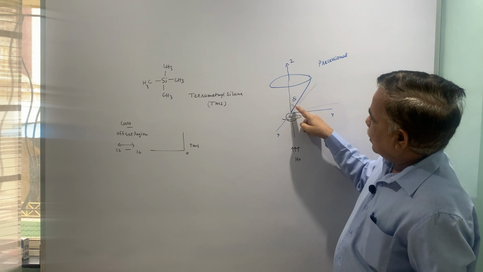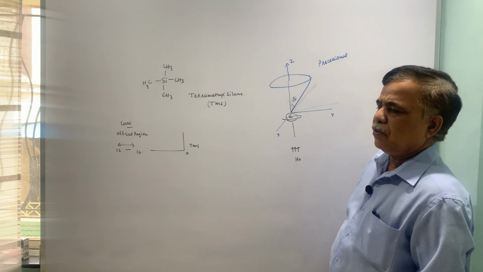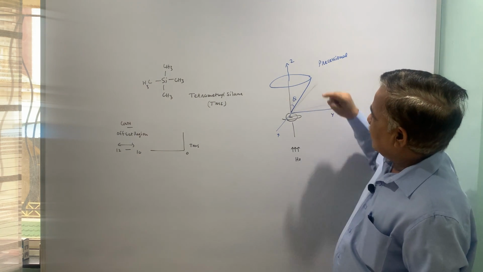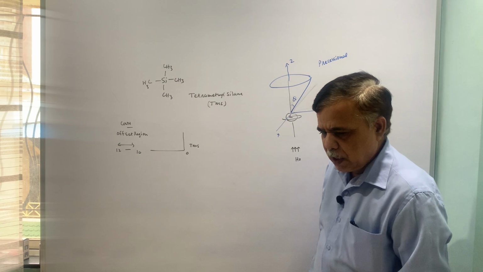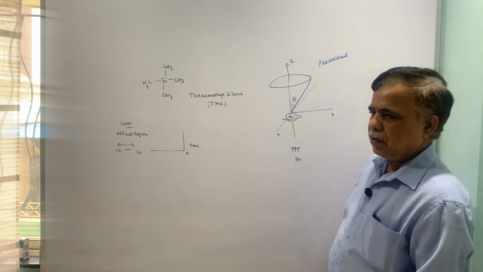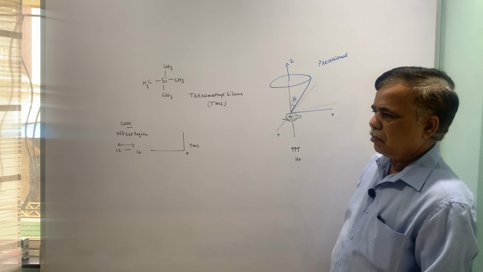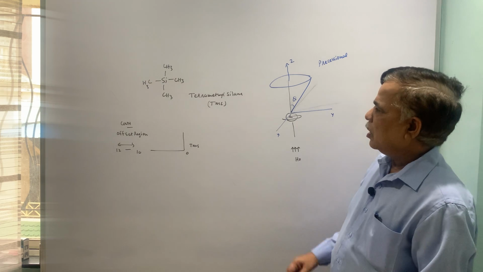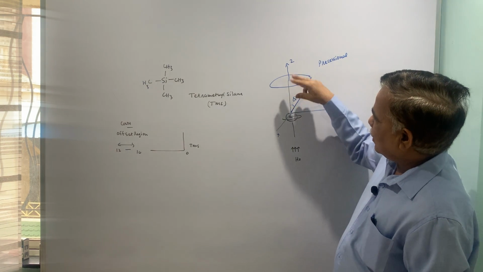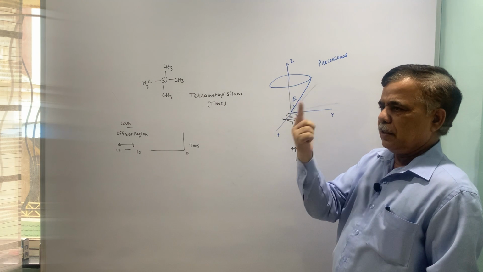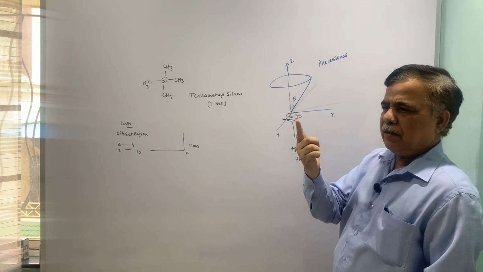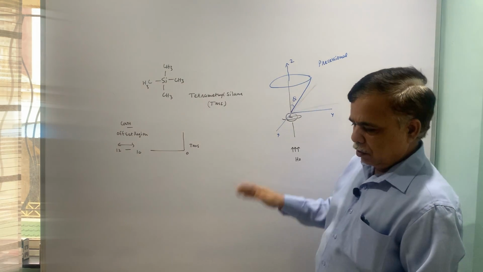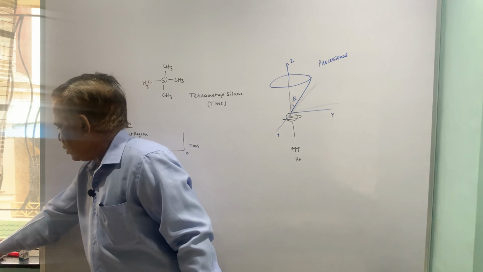We often call this angle the precessional angle or precessional frequency, and this resembles the motion of a top, or you can think of a pinwheel also. Around the axis they rotate, they spin, and once the energy is lost, they go back to the original state. So, this also we have drawn.